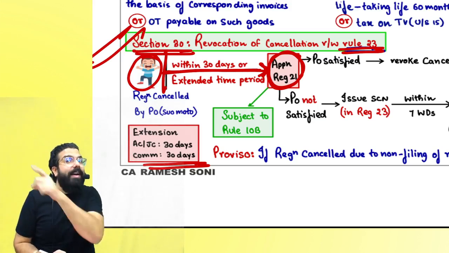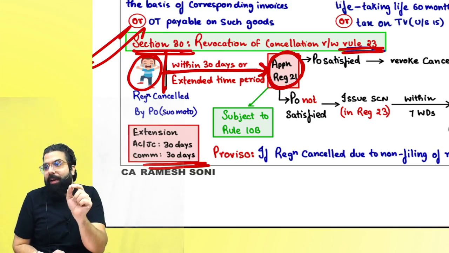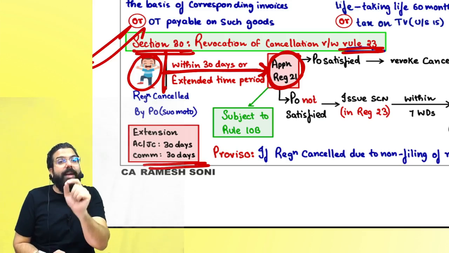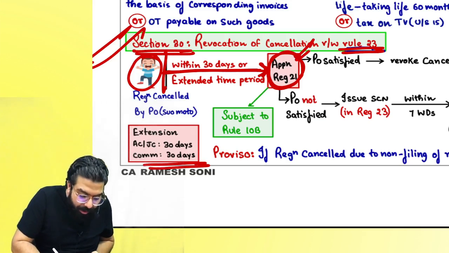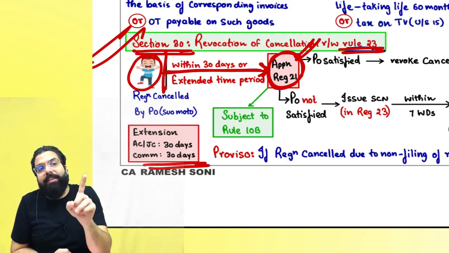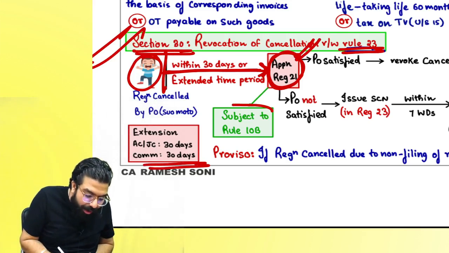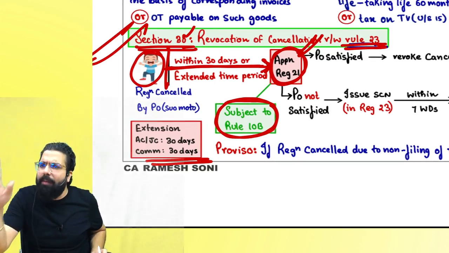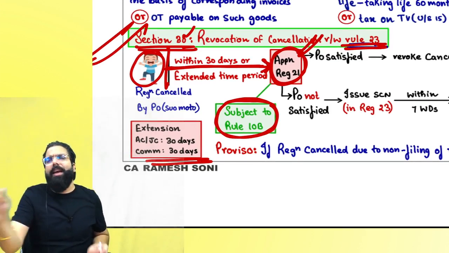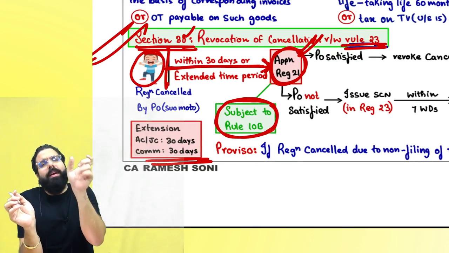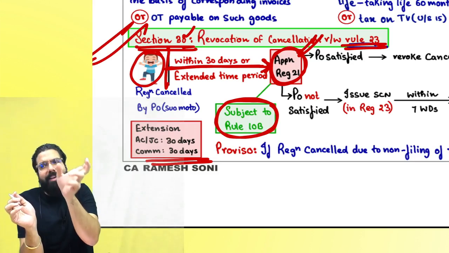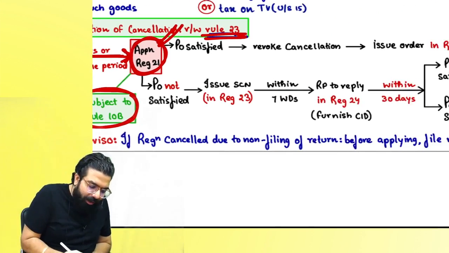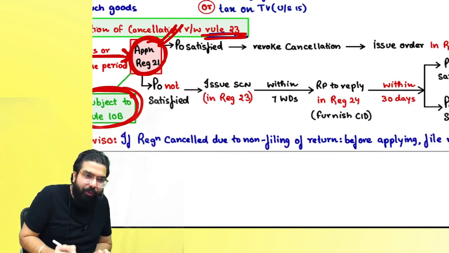Rule 10B has come. There is an amendment over here. Rule 10B says that whenever you are applying for revocation, your Aadhaar authentication has to be done. So they have now inserted in rule 23, section 30 read with rule 23, one small line saying, sir, whenever you are applying for revocation, please make sure your Aadhaar authentication is done. So, once Aadhaar authentication is done, you can apply for revocation.